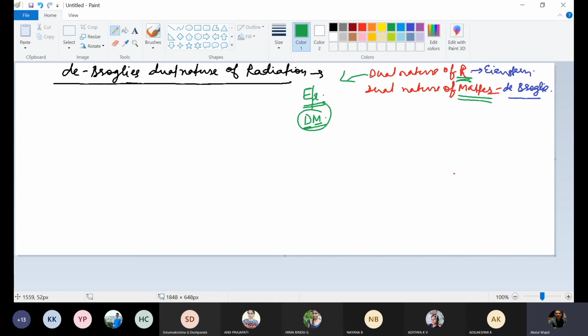But here, what you have written is de Broglie's dual nature of radiation. Are you getting my point? Actually, dual nature of radiation was given by Einstein and dual nature of matter was given by de Broglie. But you will be writing the heading like this only. What is correct is, if they ask you this question, you should write the answer like this. Is it okay? Yes, sir. So please remember. De Broglie stated that radiation travels in the form of wave as well as in the form of particle.